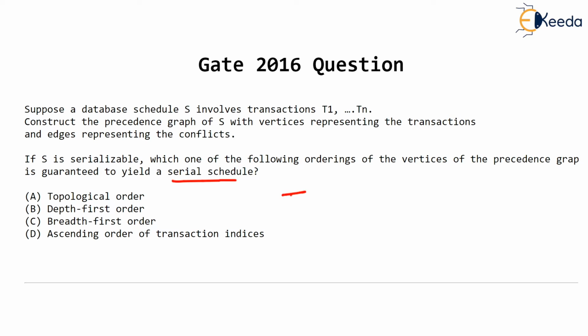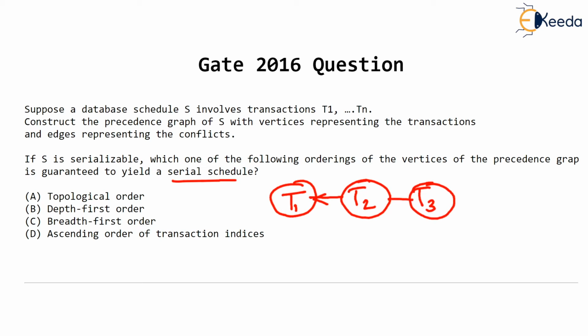Just imagine that we again had three transactions, T1, T2 and T3. And imagine we had a conflict from T2 to T1, a conflict from T2 to T3, and a conflict from T1 to T3.